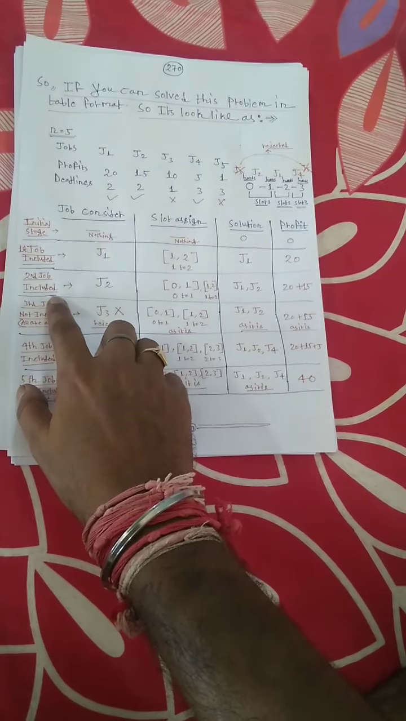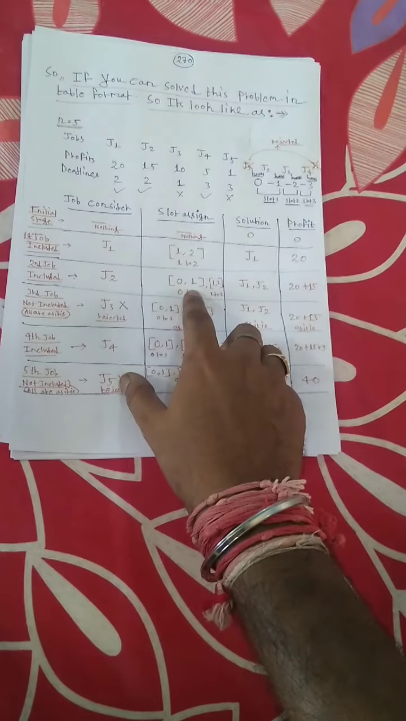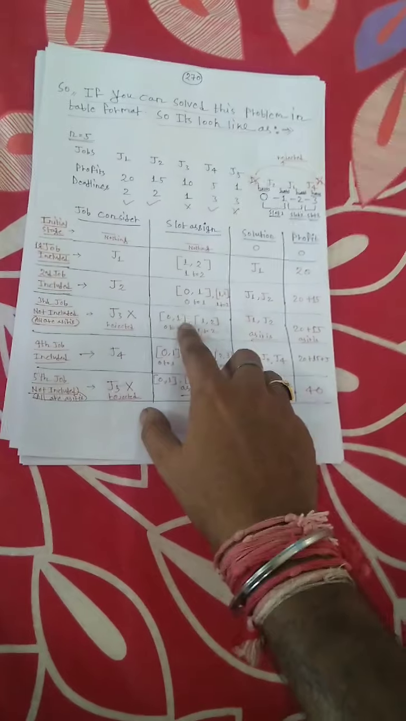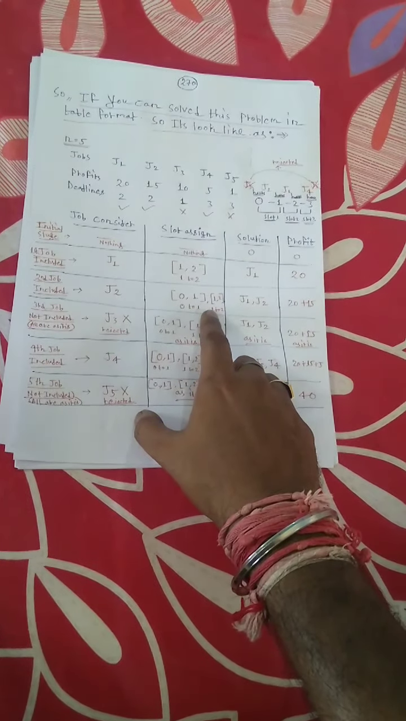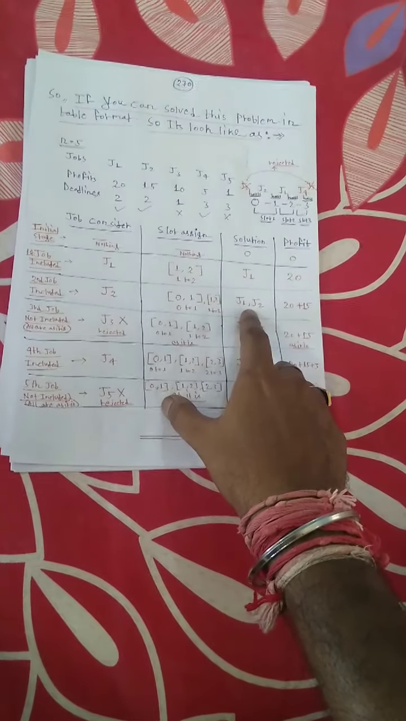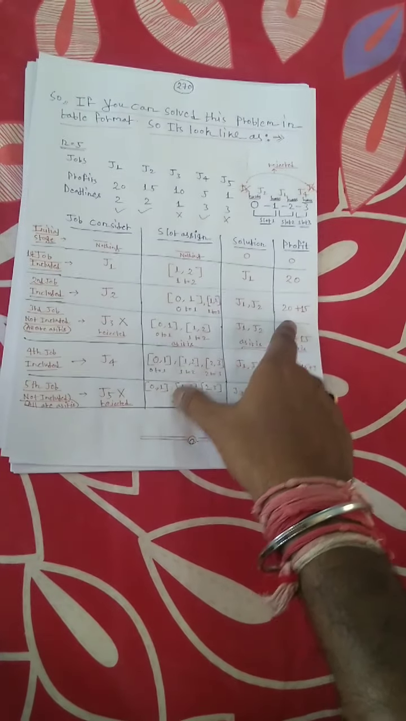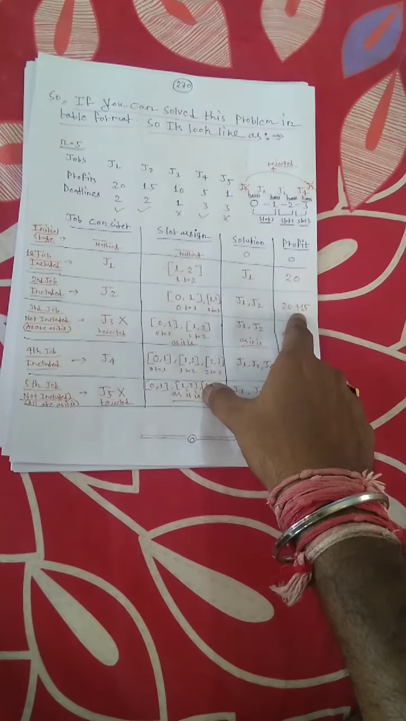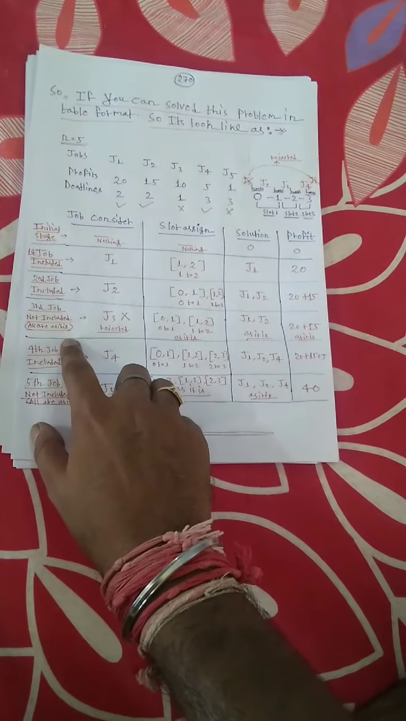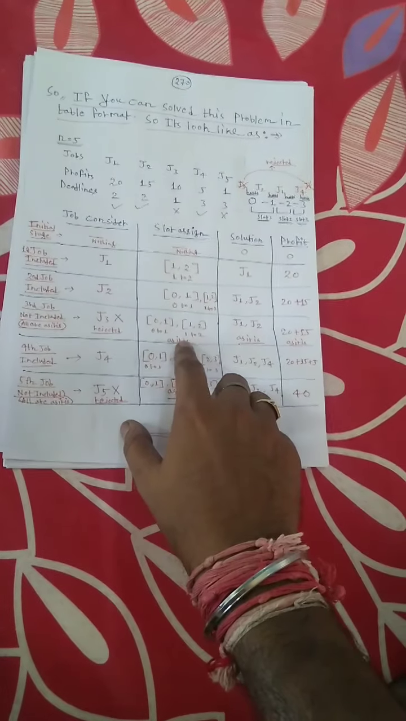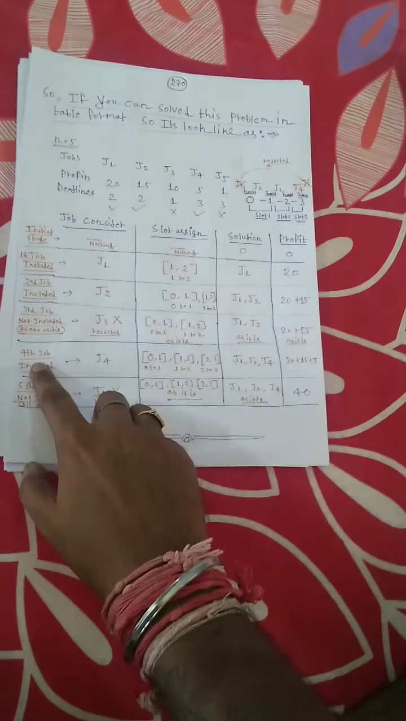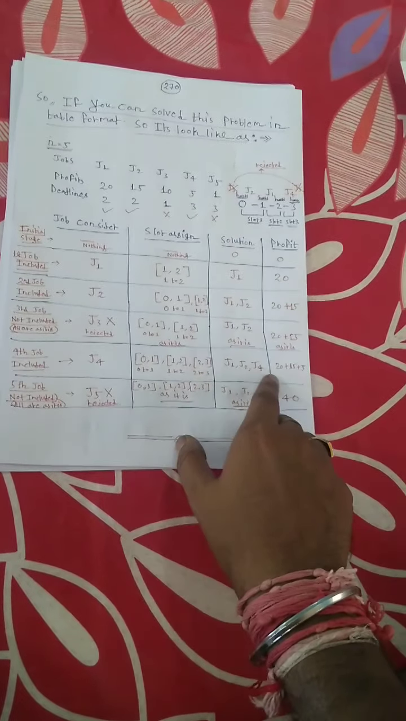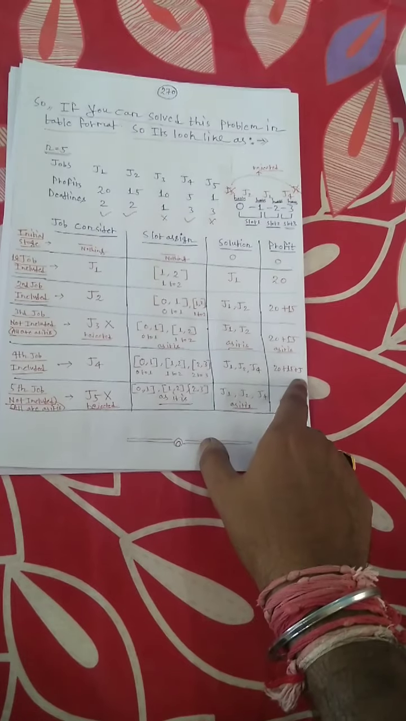Then when the second job J2 is included, there are two possibilities, that is 0 to 1 and 1 to 2. So you can assign the slots, putting both, and J1 and J2 are in the solution, and the profit is 20 plus 15. Then the third job is rejected, so it remains the same. When the fourth job is included, we can put 0 to 1, 1 to 2 and 2 to 3. So the profit will be 20 plus 15 plus 5.